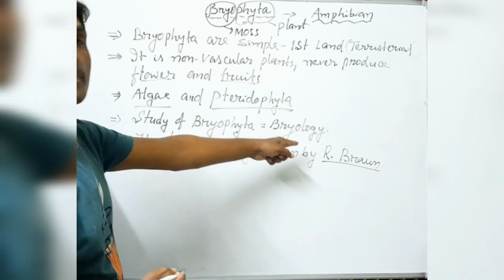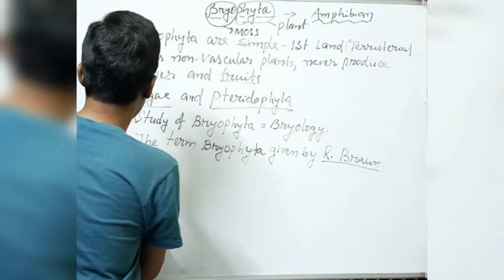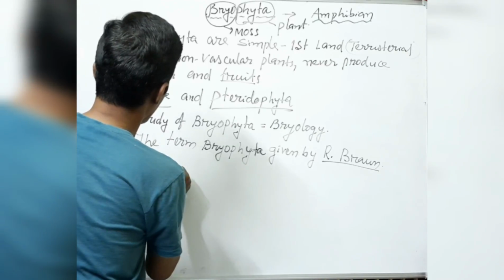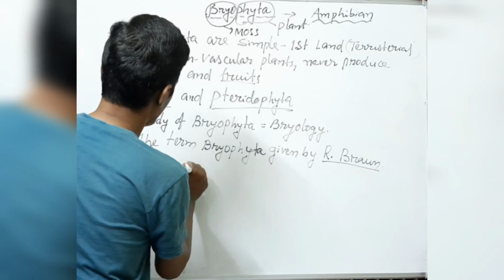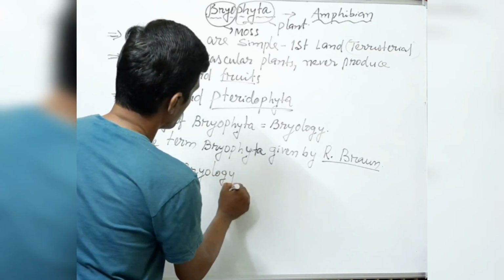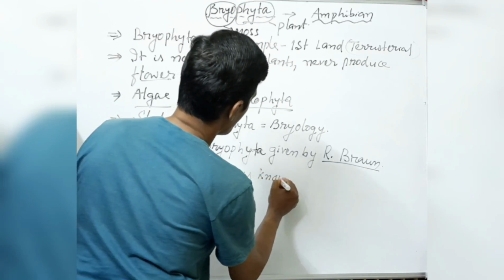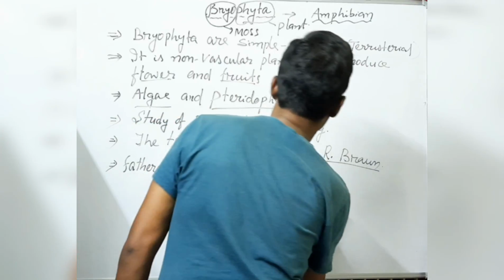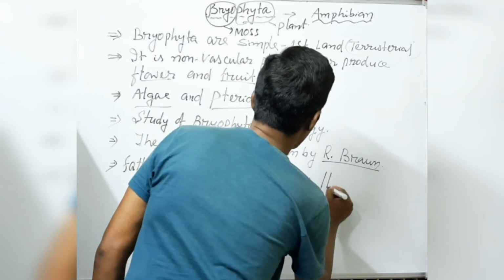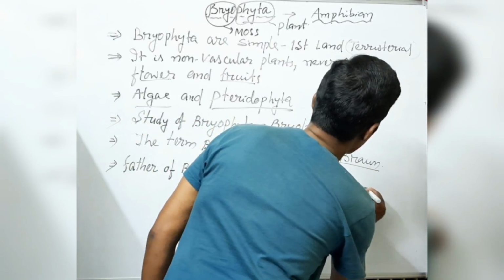The study of Bryophyta is called bryology, and the father of bryology is known as Hedwig, H-E-D-W-I-G.